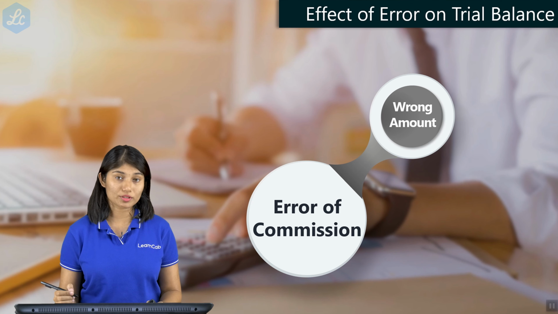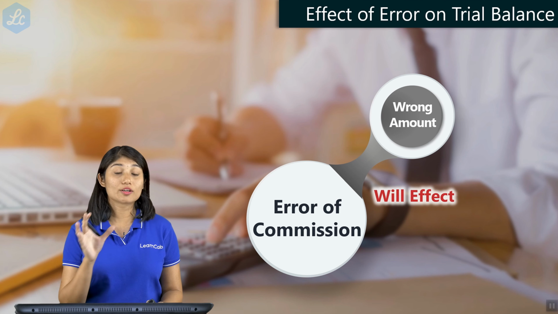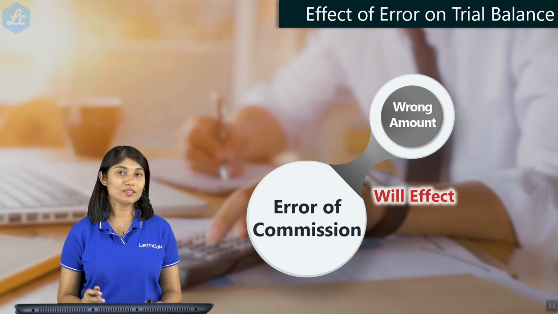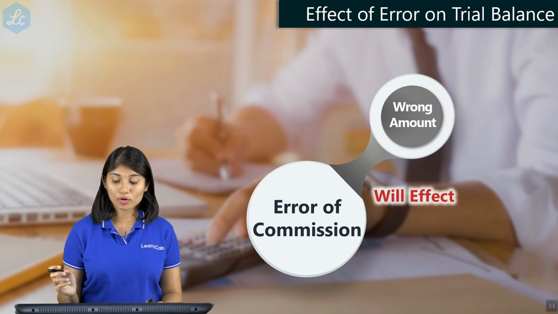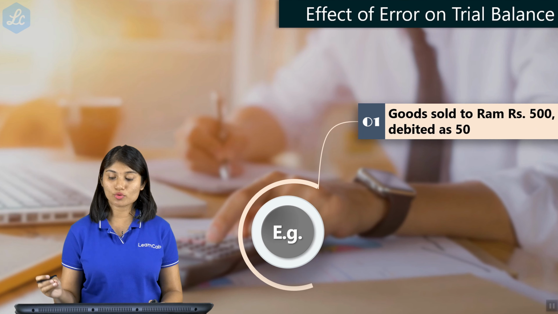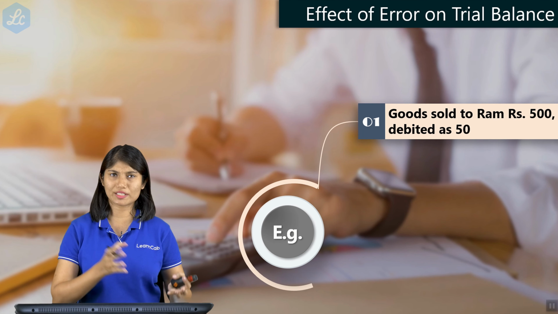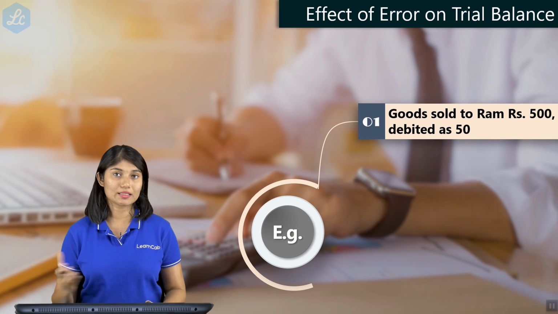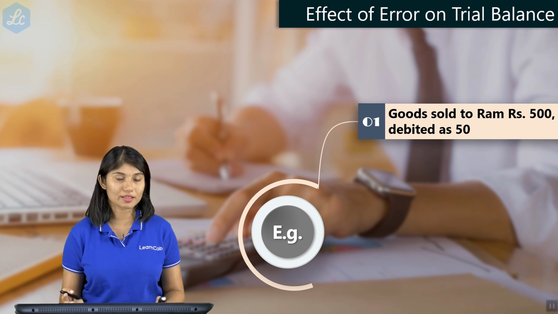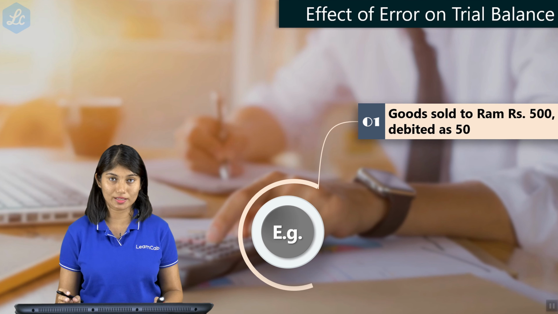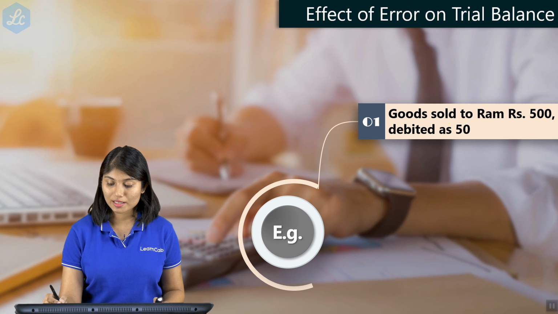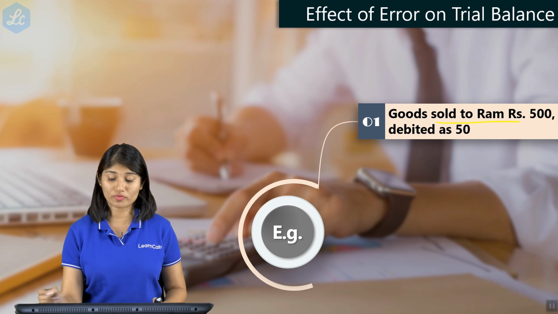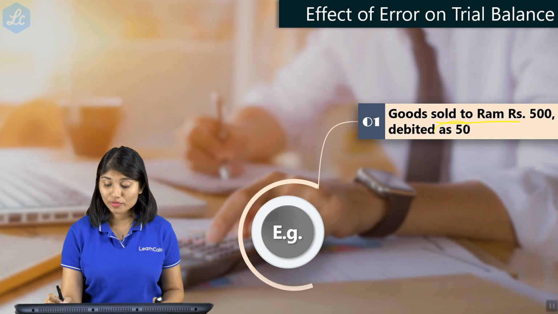Likewise, wrong amount. What happens to wrong amount? Wrong amount will have an effect on the trial balance. Wrong amount means what now? If you have made the same error both on the debit side as well as the credit side, that means wrong amount on debit and credit, then it becomes a compensating error and it will not show in the trial balance. However, in this case, let us say goods sold to Ram rupees 500 but debited as 50.